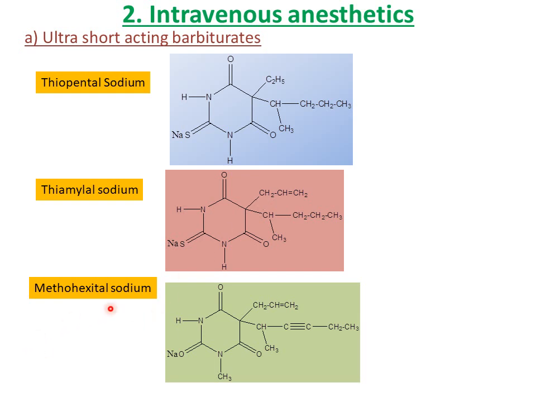And next one is methohexital sodium, hexa. It consists of 6 carbon atoms. The allyl is the same as in thiamylal, but instead of pentyl, it consists of a hexyl group. That is the difference between thiopental, thiamylal and methohexital sodium, but all these exist in a salt state. That is the ultra short acting barbiturates.